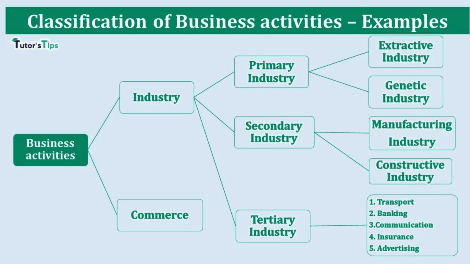So primary industry, secondary industry, tertiary industry, and commerce activities. This tertiary industry, this transport, banking all come under commerce also. Okay, so just go through this table, this chart, and go to your exam. Definitely you will get good marks out of it.